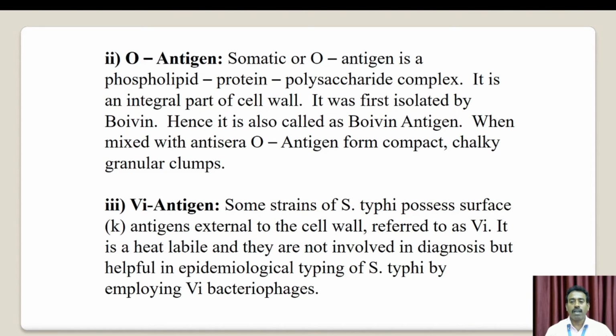Some strains of Salmonella typhi possess a surface K antigen extending beyond the cell wall, referred to as Vi antigen. It is heat-labile and not involved in diagnosis, but it is helpful in epidemiological typing of Salmonella typhi by employing Vi bacteriophages.